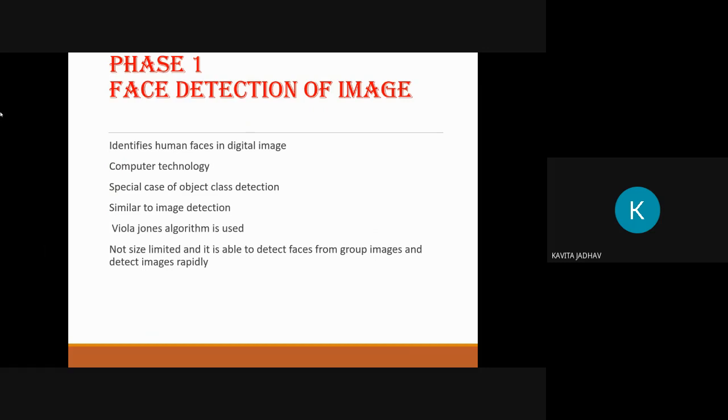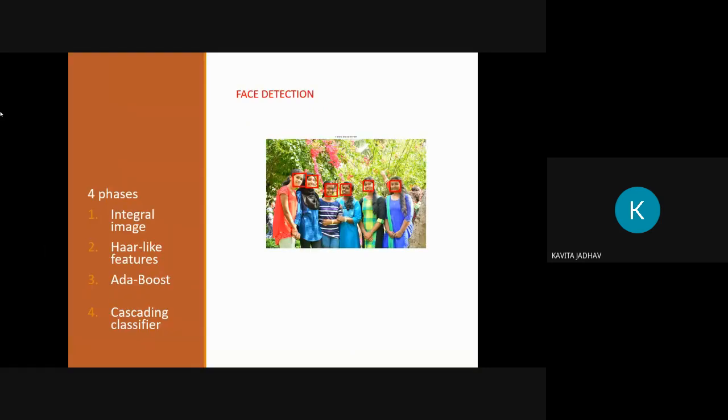The size is not limited here, and it is able to detect faces from group images and detect images rapidly. So that is one beneficial point here: it takes the pictures and detects faces rapidly. Face detection has four phases: integral image, Haar-like features, AdaBoost, and cascading classifiers.